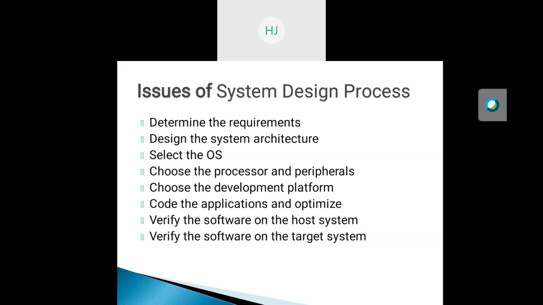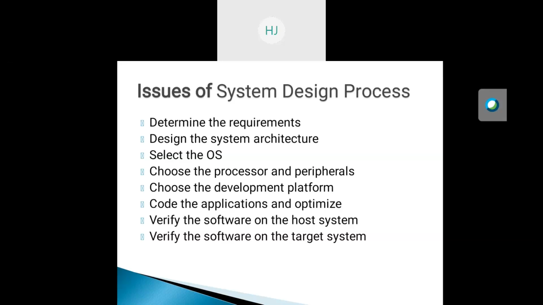Mostly the coding of the embedded system can be done using many programming languages such as assembly language, C language, and object oriented languages like C++ and Java. And then we want to optimize that code, which is saved in the small memory of the hardware. Next is the testing of that software or the testing of the embedded system. Detailed testing methods we will see later, but the testing is in two parts.